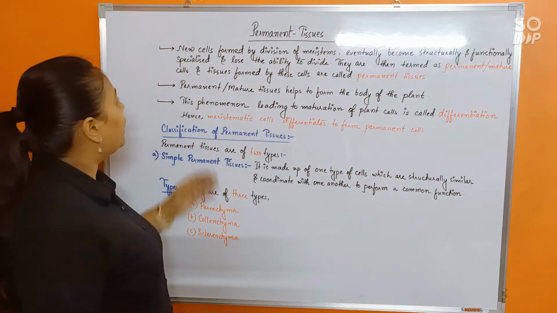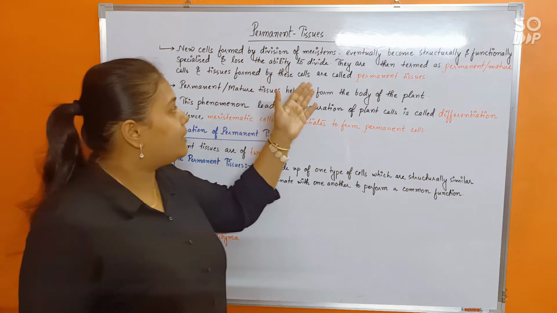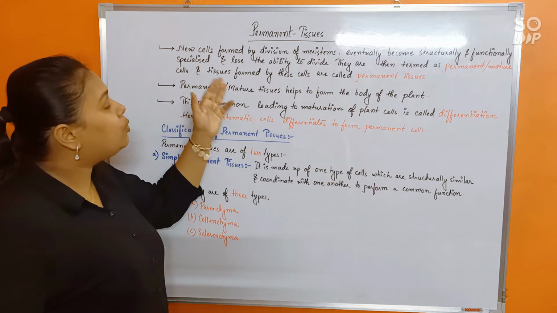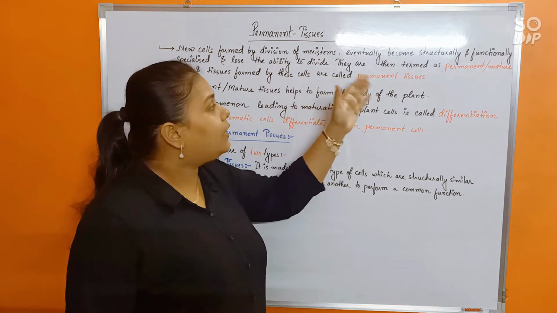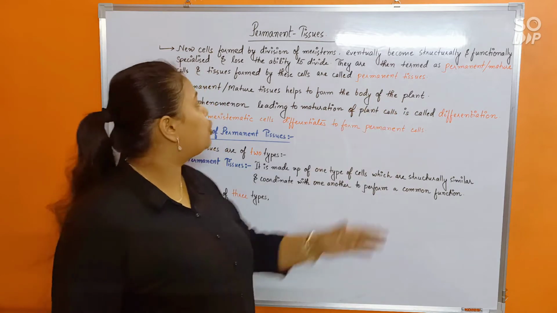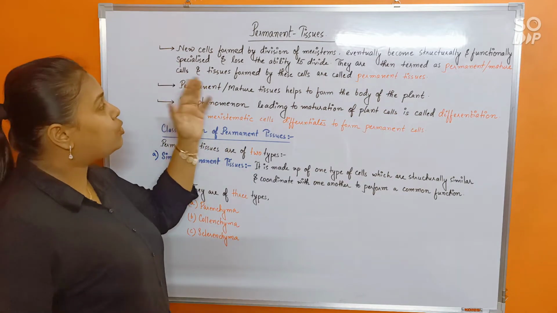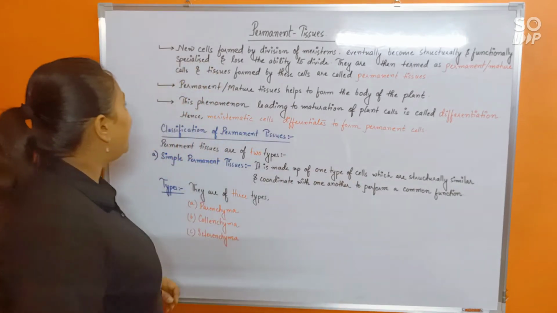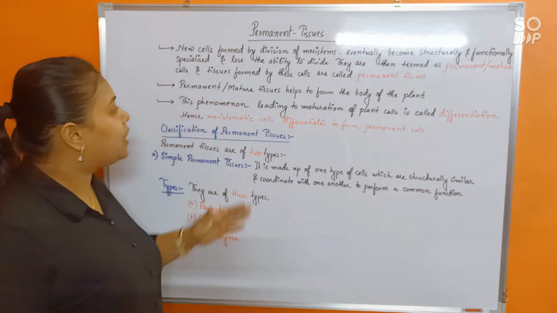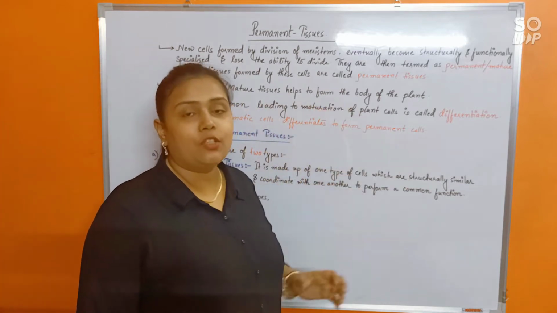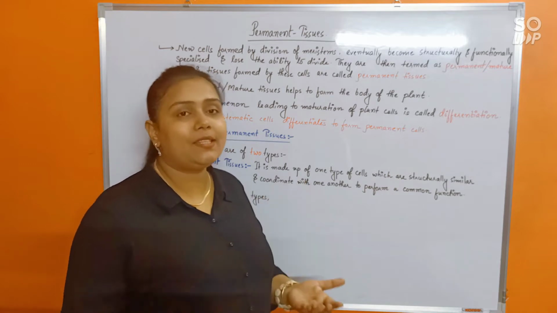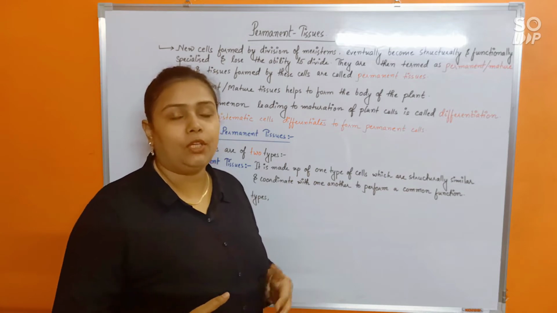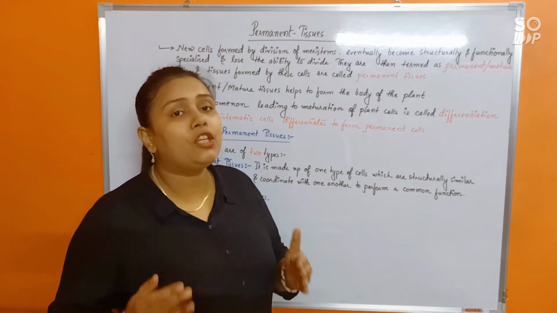First of all, new cells formed by division of meristems eventually become structurally and functionally specialized and lose the ability to divide. They are then termed as permanent or mature cells. Alright? And tissues formed by these cells are called permanent tissues. Is that clear? Now, next. Permanent or mature tissues help to form the body of the plant. So basically the meristems would keep adding cells to the plant body, but the basic structure or organs inside the plant body would be formed by permanent or differentiated cells.